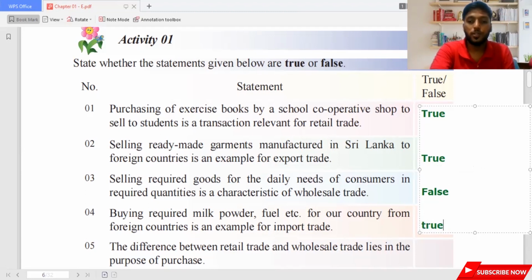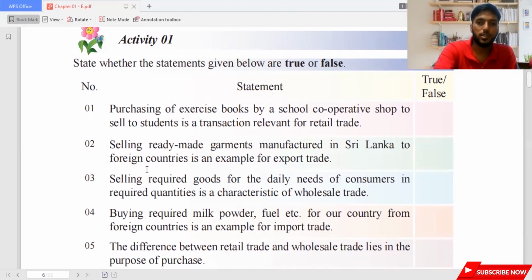Then we have: the difference between retail trade and wholesale trade lies in the purpose of purchase. Of course, because a retail trader is a person who sells to final consumers, but wholesalers have the purpose of reselling. So it's true. So the answer is true, true, false, true, true. It's numbers 1 to 5. So let's move on to the next part of the questions, number 6 to 10, if I'm not mistaken. Yes, let's move on.